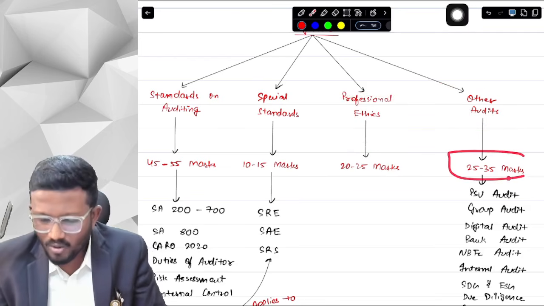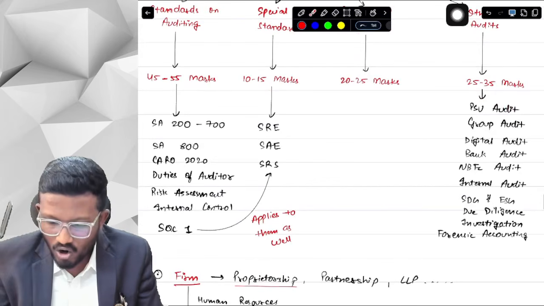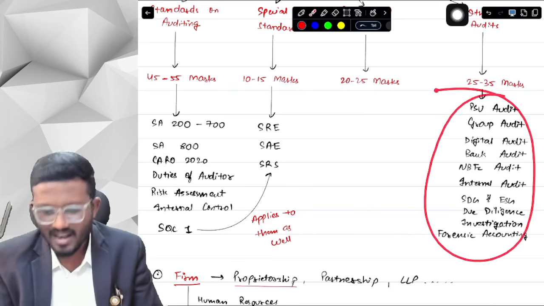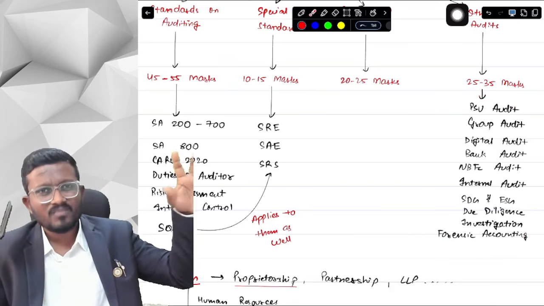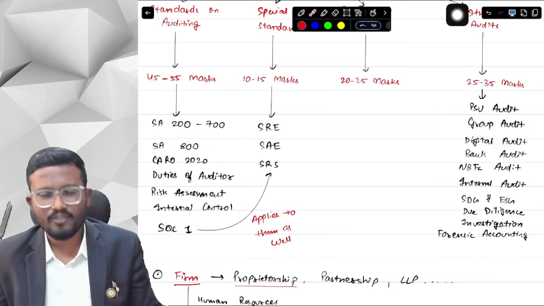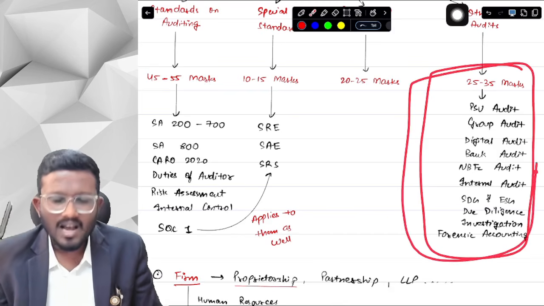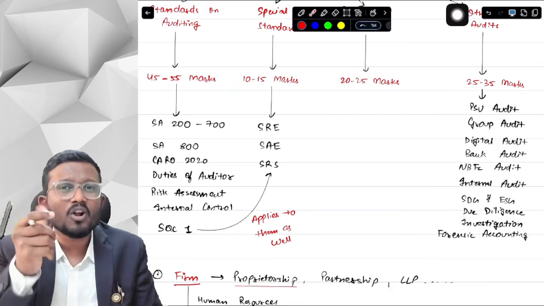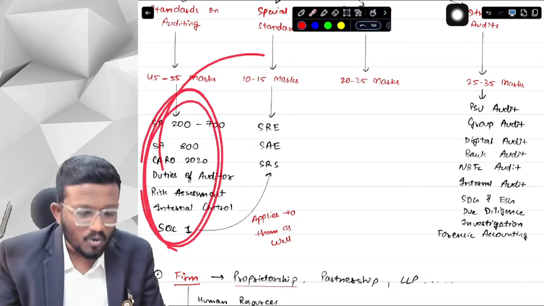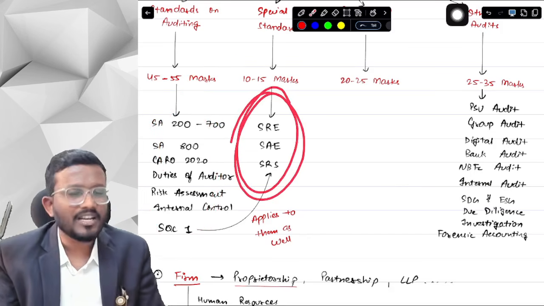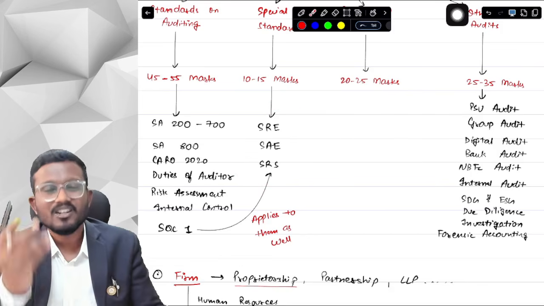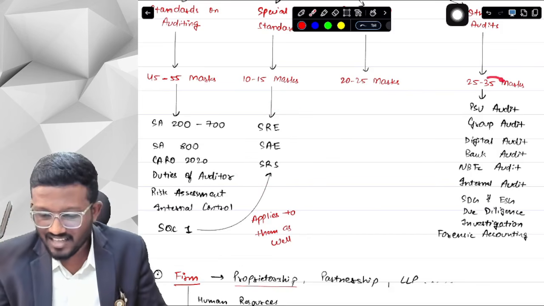Then there are other audits, of around 25 to 35 marks. It has topics like PSU audit, group audit, digital audit, bank audit, NBFC, internal audit, SDG and ESG assurance, due diligence, investigation, forensic accounting. Some of these topics we might have heard in Intermediate, but many are new for CA final, and these are more ratification and learning based, not conceptual, because ICAI has told that they will be asking knowledge based questions from these.